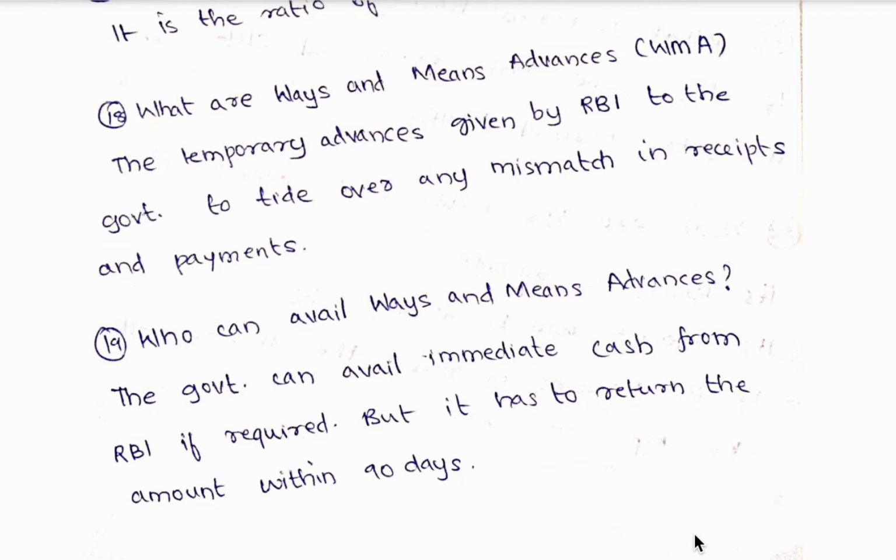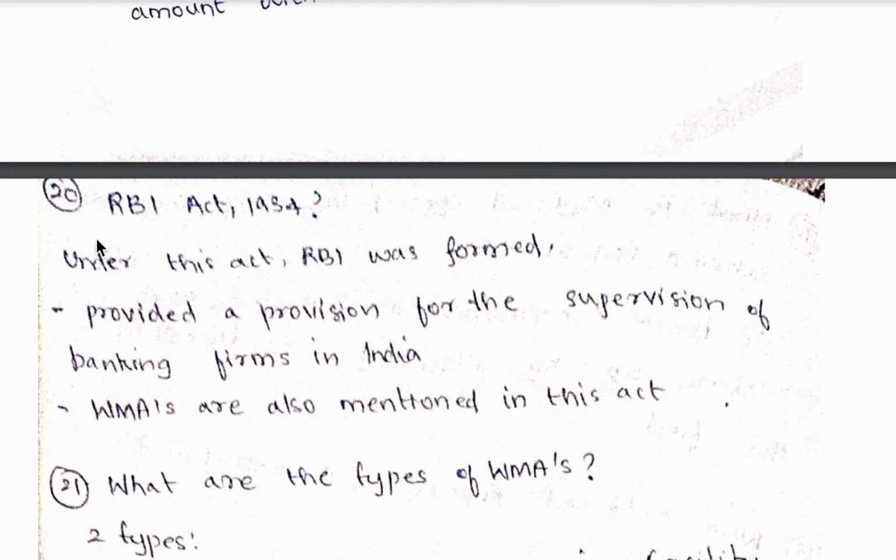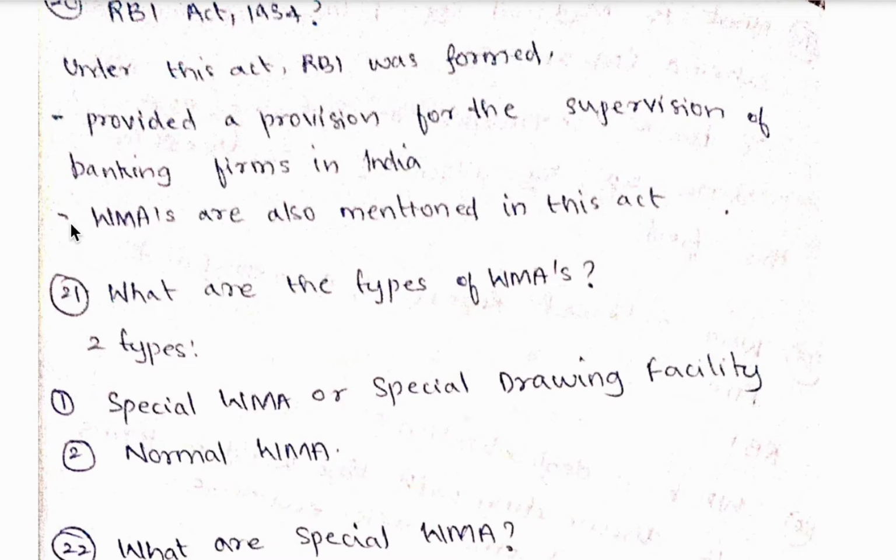19th question, who can avail ways and means advances? So the government can avail immediate cash from RBI if required, but it has to return the amount within 90 days. Remember, the ways and means advances are the WMAs. Okay. What is RBI Act 1934? So under this act, RBI was formed. So it provided a provision for the supervision of banking firms in India and ways and means advances are also mentioned in this act.